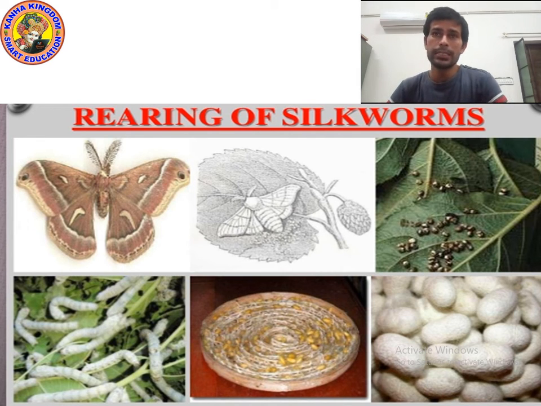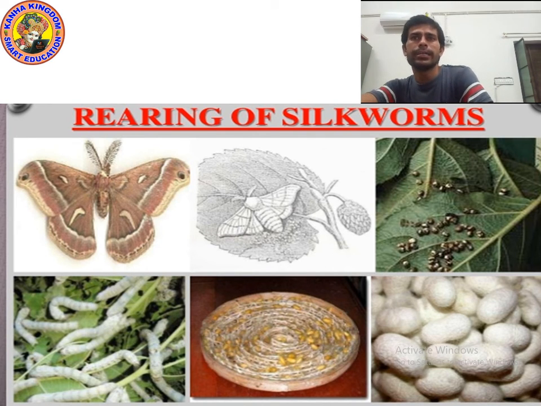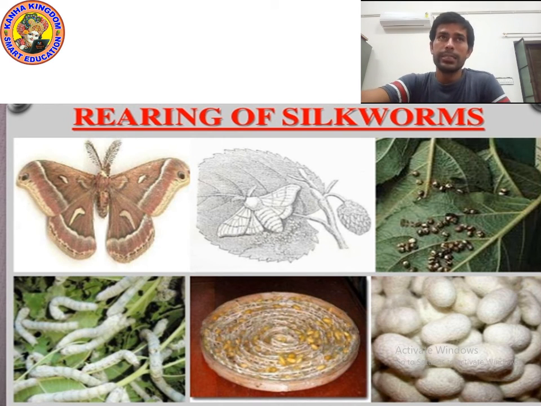As you can see on the screen, the picture of caterpillar. Then they start growing, they start eating. We put them in a bamboo tray with mulberry leaves. They start eating leaves. Then what happens? After 30 to 40 days, they stop eating and begin to spin cocoon.